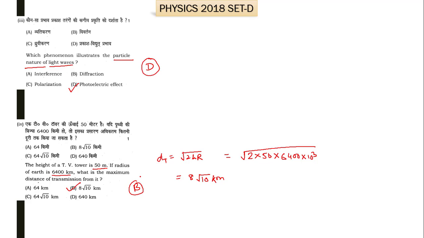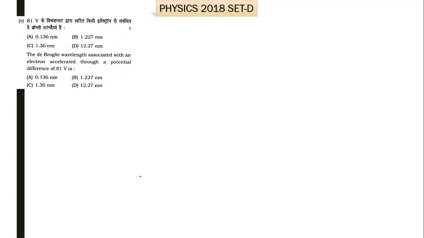Now moving towards the fifth part of this question. It says that the de Broglie wavelength associated with an electron accelerated through a potential difference of 81 volt is. We know the formula for de Broglie wavelength, lambda, is equal to 1.227 divided by root V, where V is the accelerating potential. Here V is 81 volt, so using 81 and solving it we get 9.